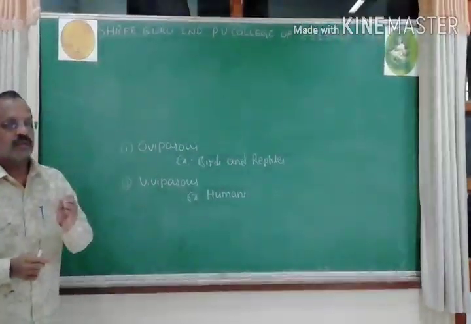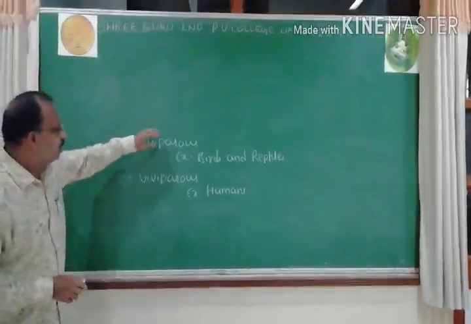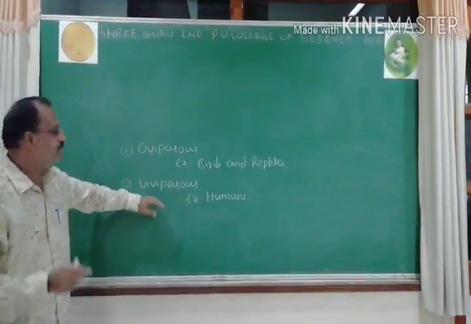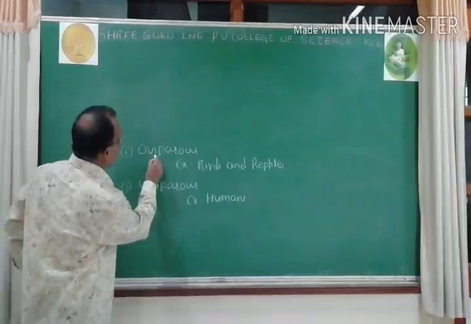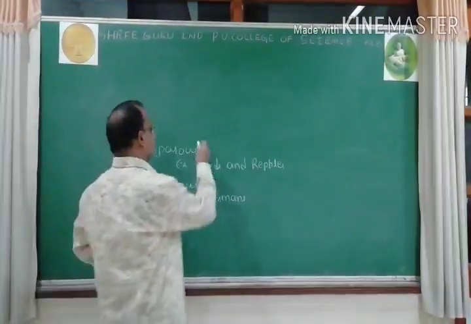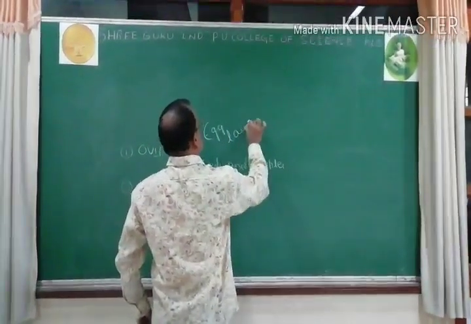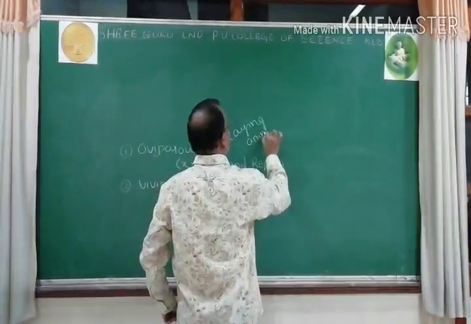Oviparous animals and viviparous animals. Oviparous means egg laying animals.